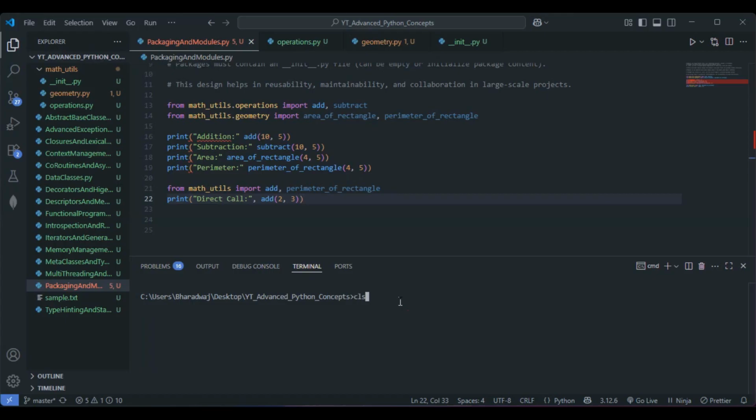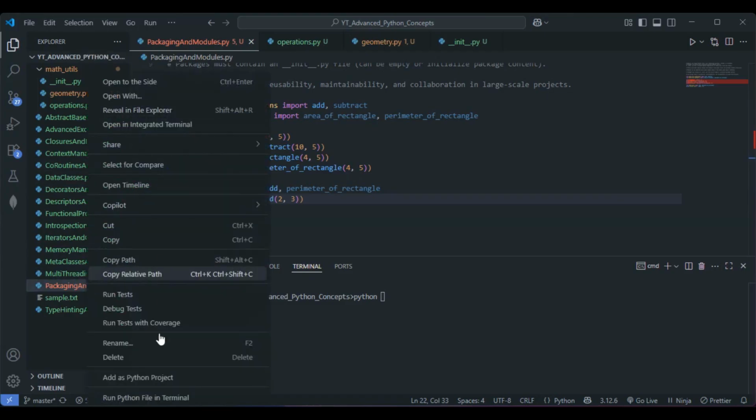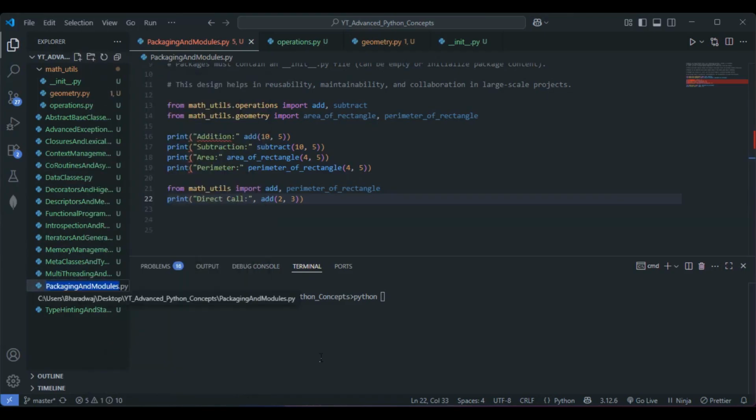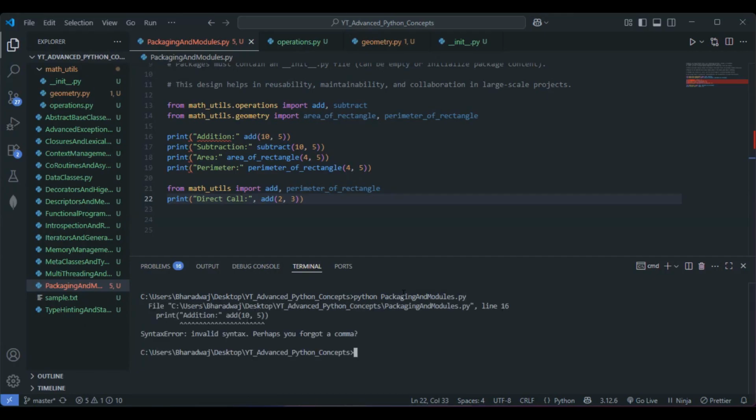Let me do one thing here. Clear screen. This is fine. Now let me run this file. Here I'll give python, this is fine, and the name. Let me copy the file name here and paste it over here with .py.